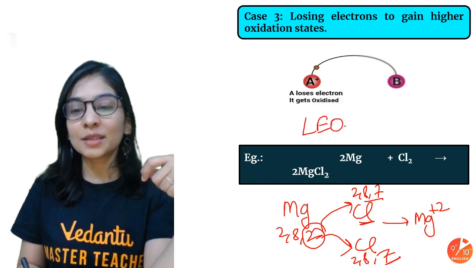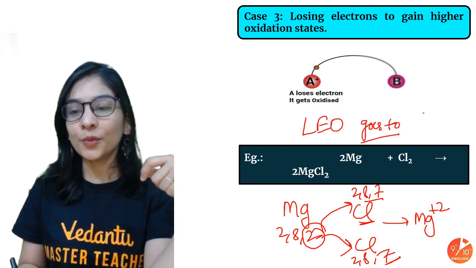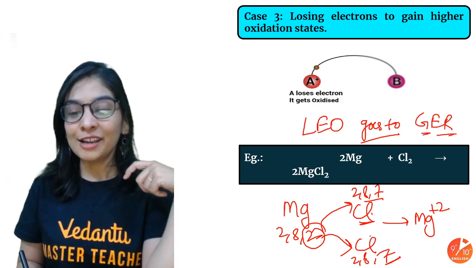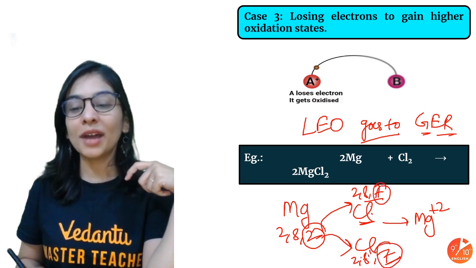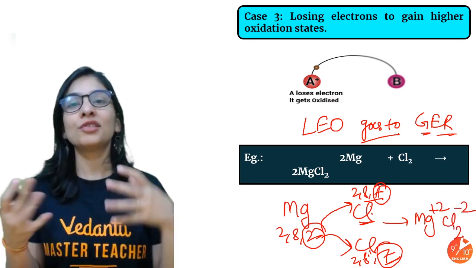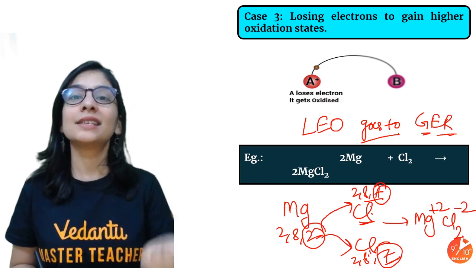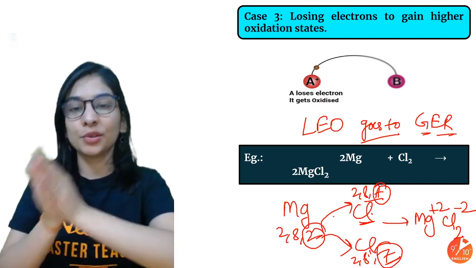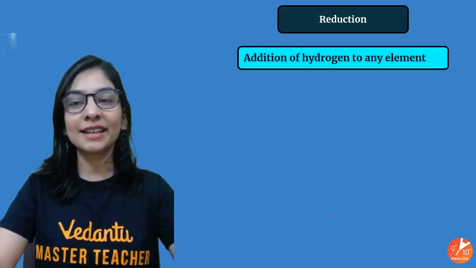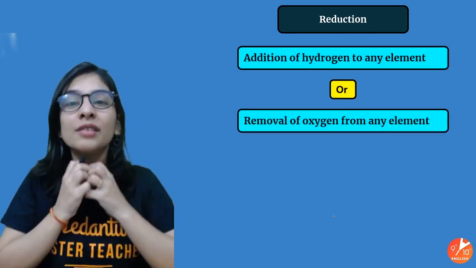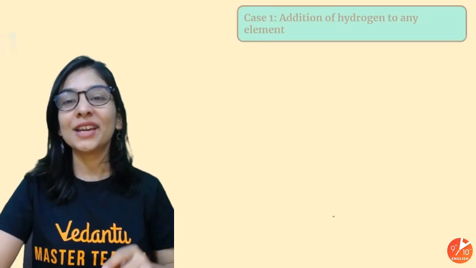So you remember it in this way. LEO goes to GER. LEO goes to GER. So gain of electron is reduction. Look at both the chlorines. They accepted 1 electron from magnesium. And total 2 chlorines accepted 2 electrons, so -2 charge. So magnesium here is getting oxidized. Chlorine here is getting reduced. Magnesium oxidized, chlorine reduced. As simple as that. So I hope now oxidation and reduction is very much clear, that reduction is addition of hydrogen, opposite, and then removal of oxygen, and then gain of electron.